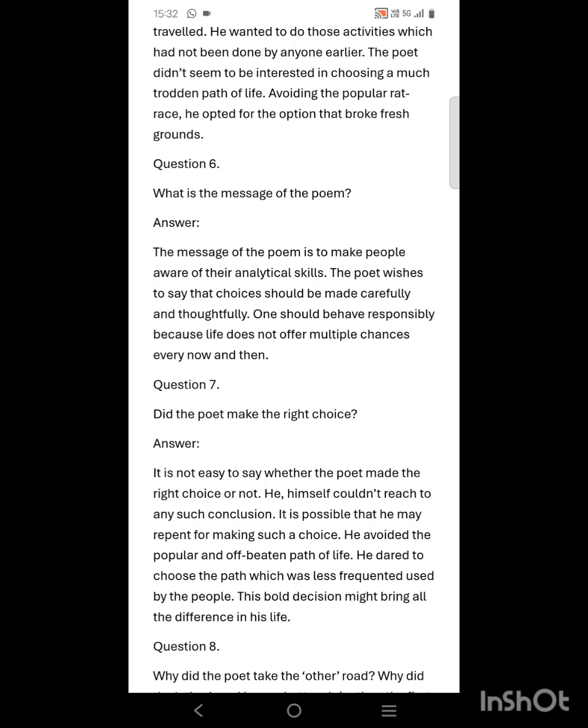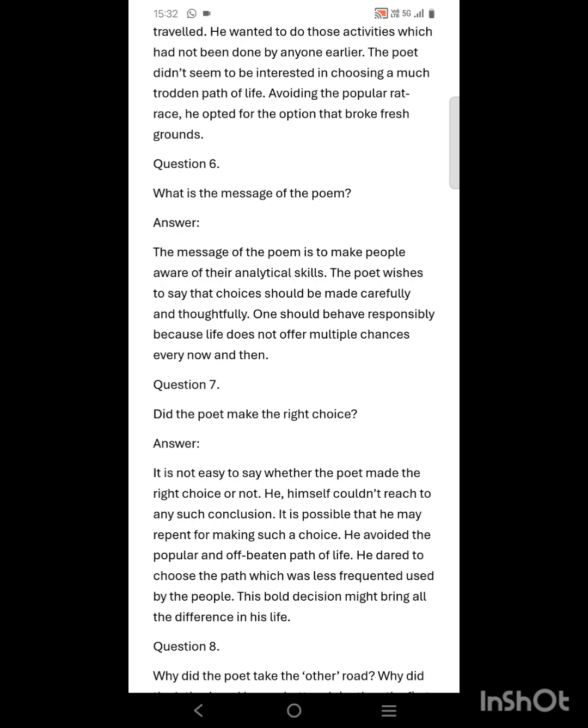So, the message of the poem is to make people aware of their analytical skills, and the poet wishes to say that choices should be made carefully with full introspection. One should behave responsibly because life does not offer multiple chances every now and then.